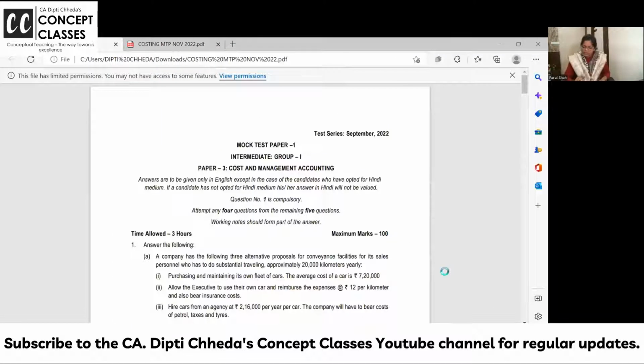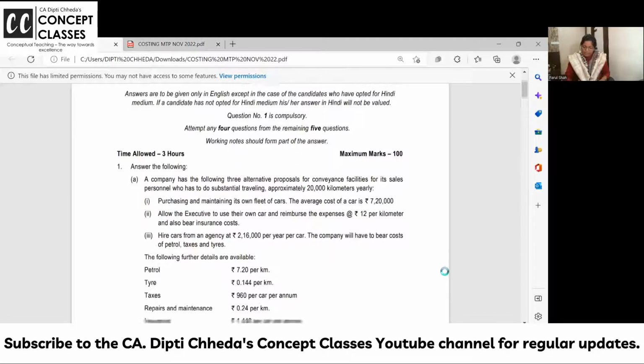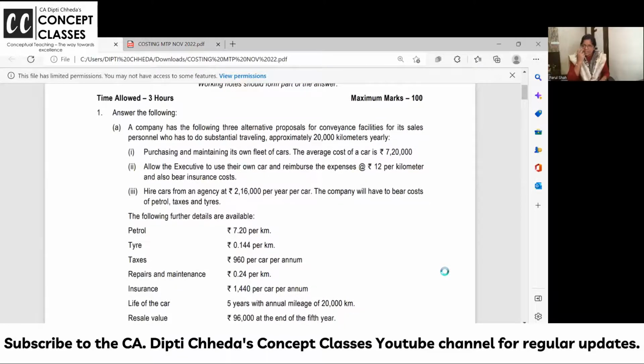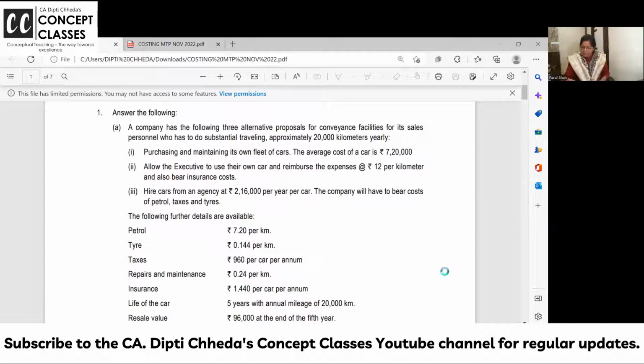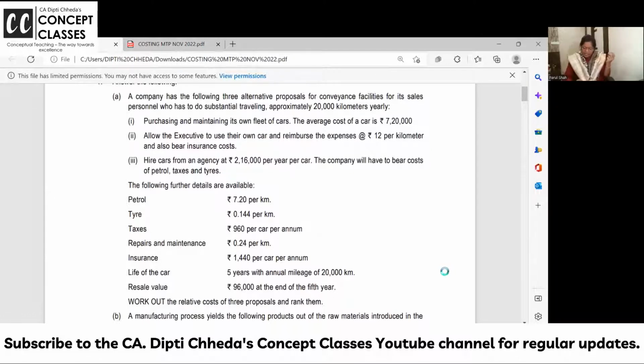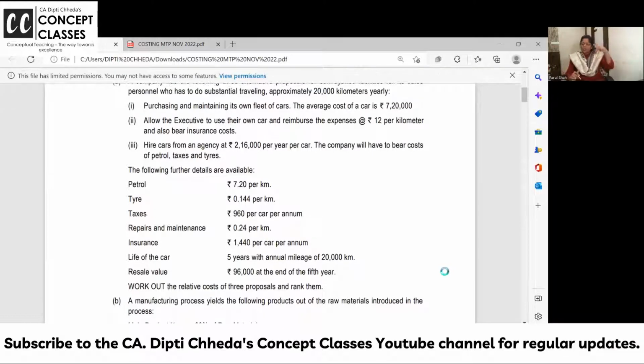Yeah, this is your first mock test paper. Check with me now from the screen. Mock test 1 first we are doing, then 2. This is for different kinds of jobs, you can say. The company has the following 3 alternatives for conveyance for the sales people, 20,000 kilometers. Purchasing and maintaining a fleet. Either you purchase your own car, then car related petrol, tire, taxes, all expenses you will incur, or you allow the executive to use his own car.